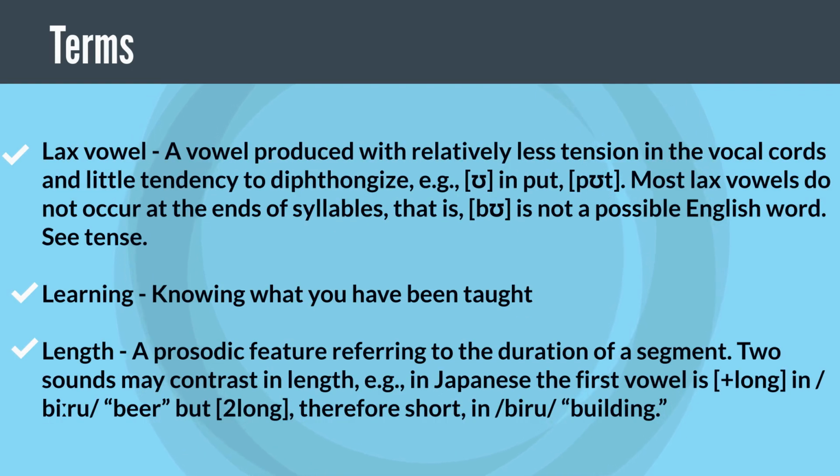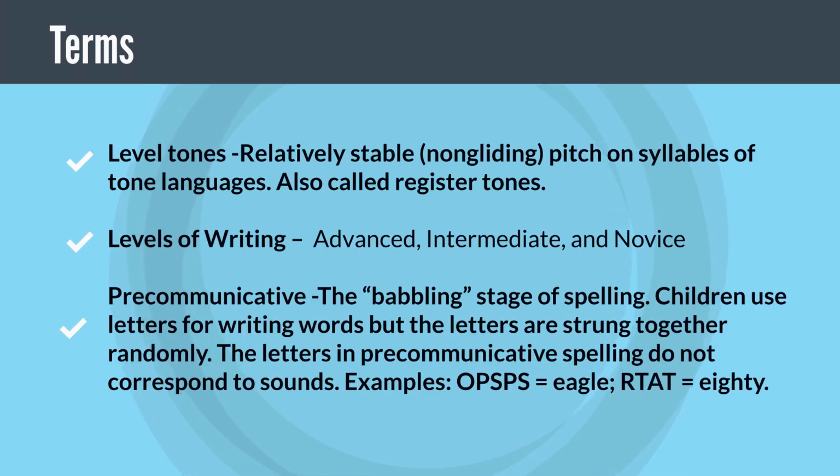Lax vowel: a vowel produced with relatively less tension in the vocal cords and little tendency to diphthongize. Example: input, /ɪ/. Most lax vowels do not occur at the ends of syllables, that is, /bɪ/ is not a possible English word. See tense. Learning: knowing what you have been taught. Length: a prosodic feature referring to the duration of a segment. Two sounds may contrast in length. Example: in Japanese the first vowel is long in /biːru/ beer, but short in /biru/ building. Level tones: relatively stable, non-gliding pitch on syllables of tone languages.